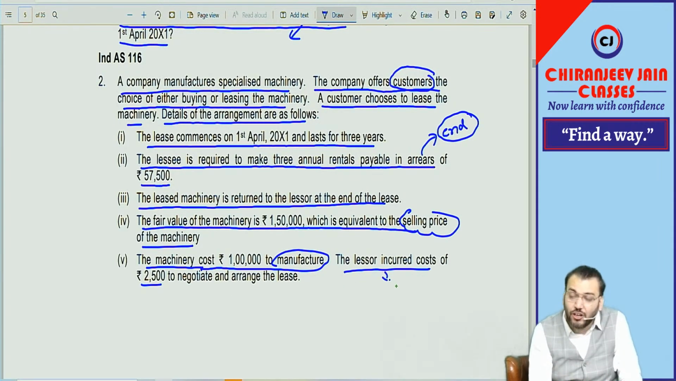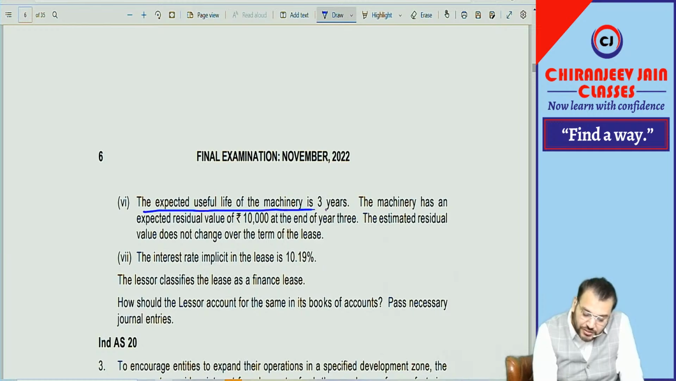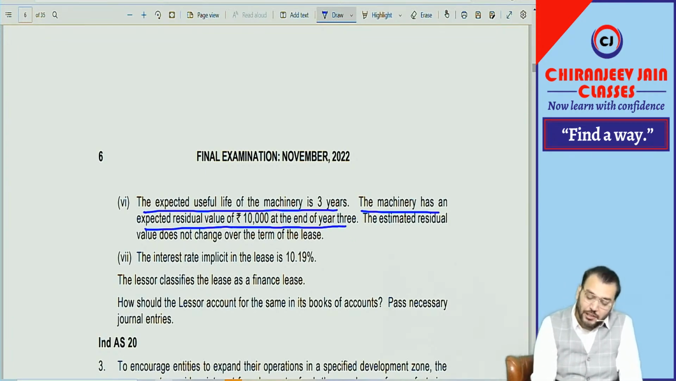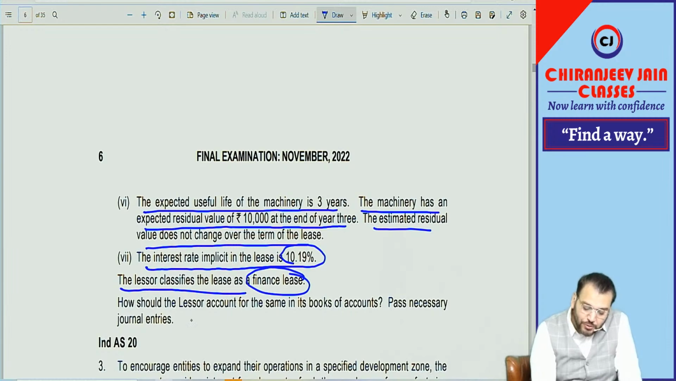This becomes the initial direct cost. This was not given in the ICAI study material, but I have created one question to negotiate and arrange the lease. Understood? The expected useful life of the machinery is 3 years. The machinery has an expected residual value of 10,000 at the end of 3 years. The estimated residual value does not change over the term of the lease. The interest rate implicit in the lease is 10.19%. The lessor classifies the lease as a finance lease.